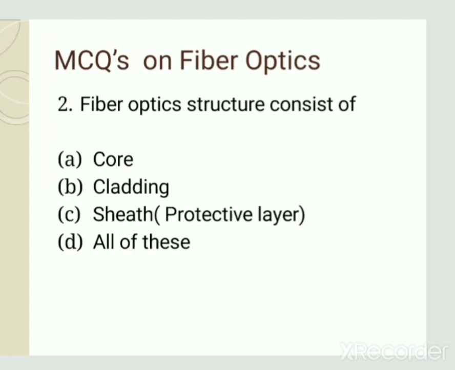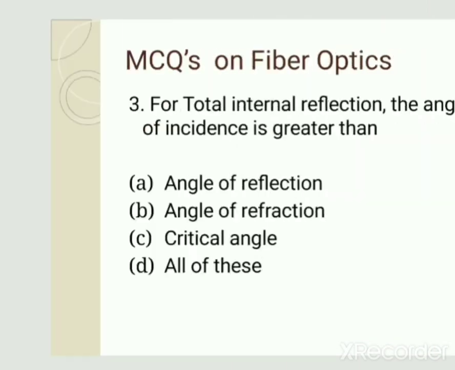Then the core is surrounded by the cladding, and the function of the cladding is to keep the signals within the core, and the outermost layer is the sheath, which protects the fiber from environmental hazards. So the correct answer of this question is D, that is all of these. Fiber optics consist of core, cladding and sheath. So the correct answer is option D.